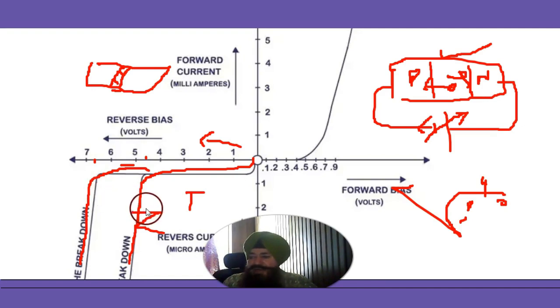So a Zener diode has a negative temperature coefficient, while an avalanche diode has a positive temperature coefficient. This is a very important point. If T is more, Zener breakdown voltage is reduced and avalanche voltage is increased. So this is about the avalanche and Zener mechanisms.